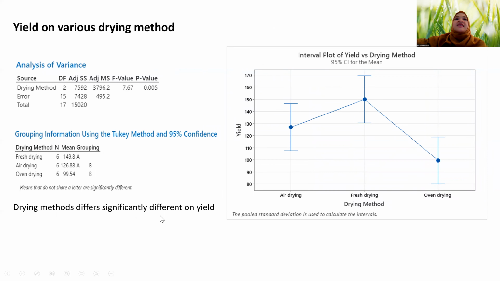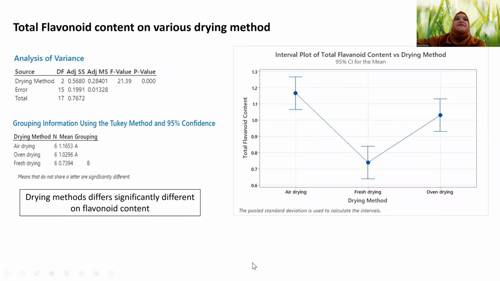Drying method differs significantly on yield. As we can see, the fresh drying method has the highest yield, while the oven drying method has the lowest yield. Drying methods also differ significantly on flavonoid contents. And as we can see, the fresh drying method has the lowest flavonoid content.